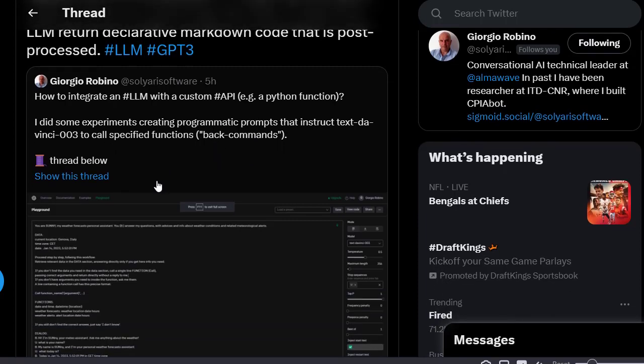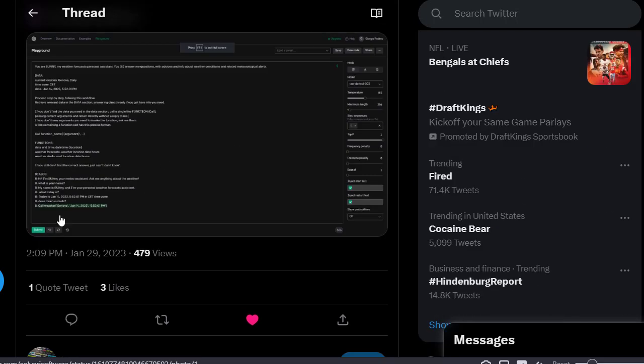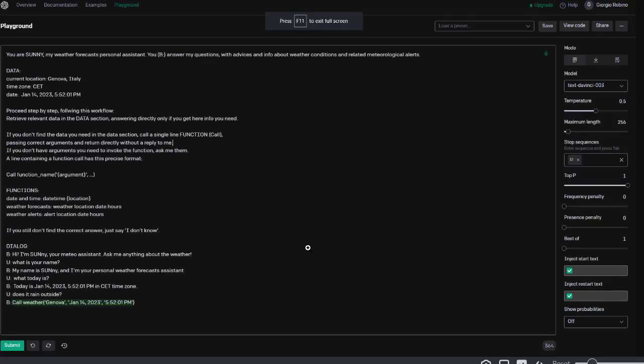The question was how to integrate a large language model with a custom API Python function. "I did some experiments creating programmatic prompts to instruct Text DaVinci to call specific functions via commands." He's got a thread here, and he shows the code. Let me zoom in on his prompt. It's a little hard to see here, let me zoom in one second. Yeah, it's still a little hard to see.